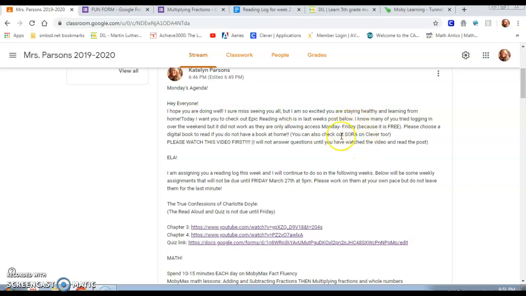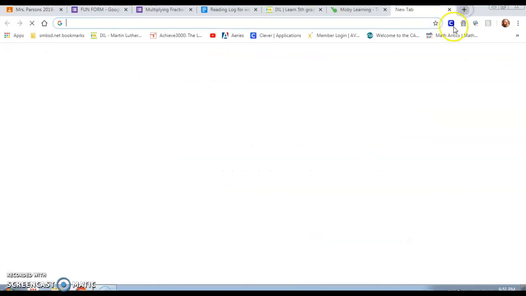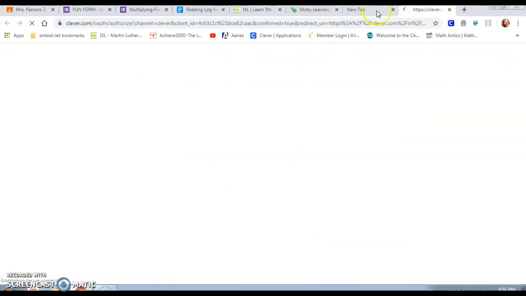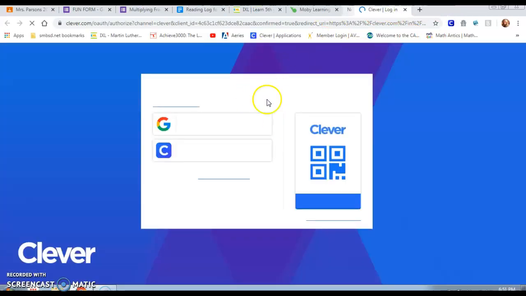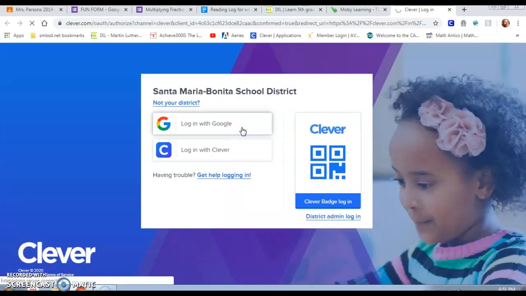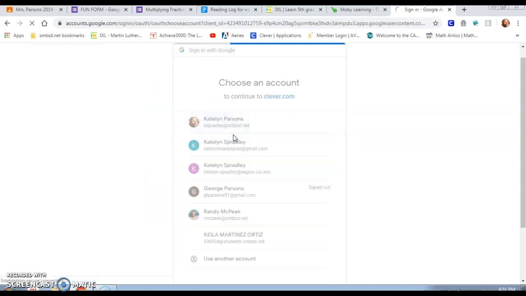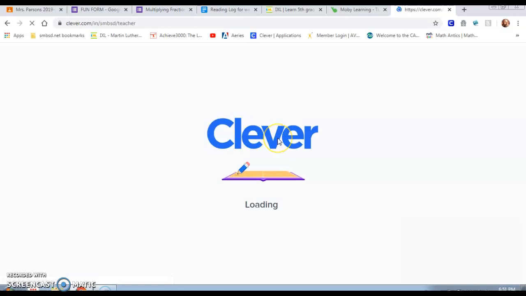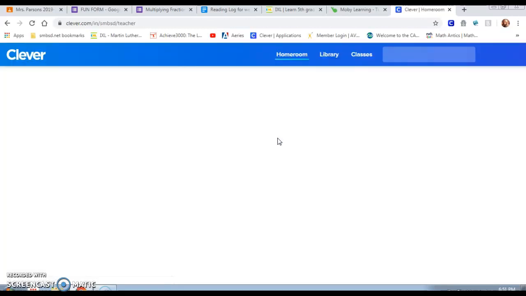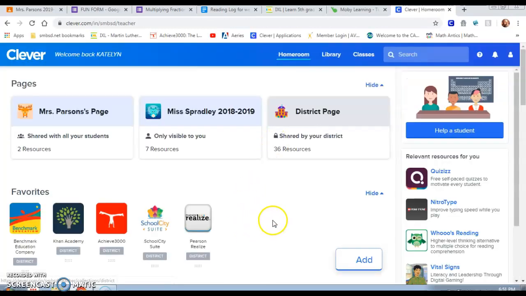Another app that you can use is if you go into Clever here. One second, as my internet is a little slow. Okay, logging into Clever. There's another app. I think Epic has a lot more options for you guys, but you are more than welcome to try Sora. I know that Sophia has used it. I know Kim was using it to pull some books from.